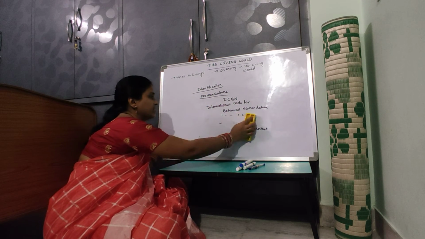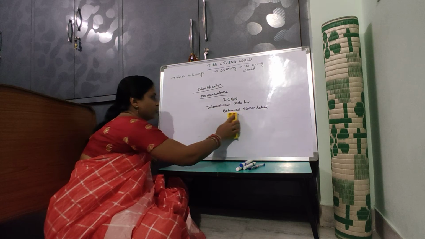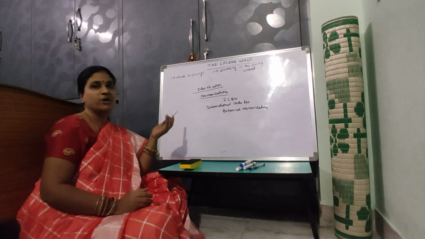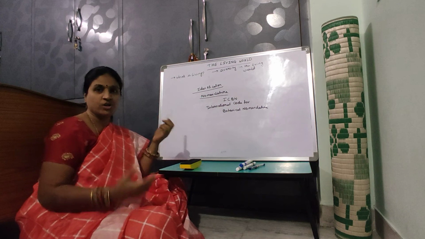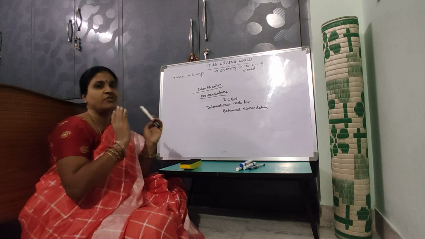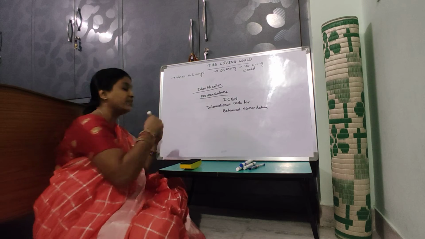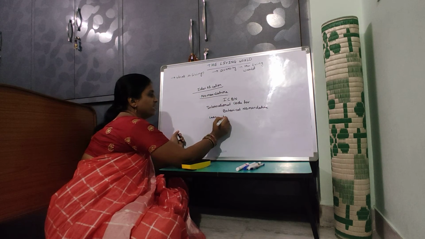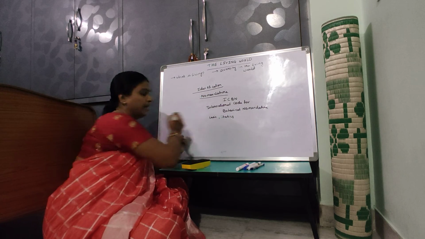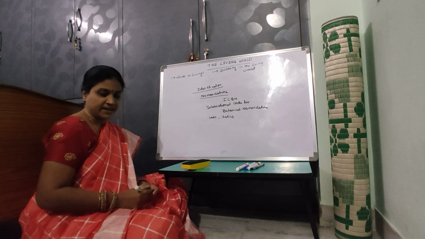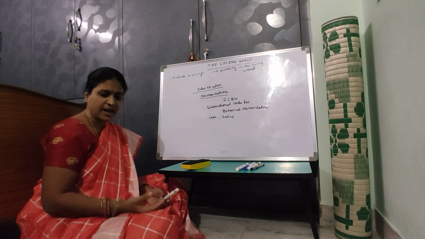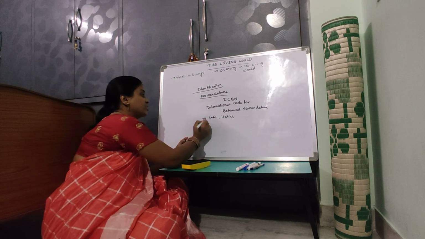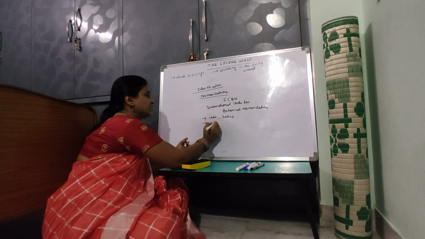ICBN has laid down a few rules or principles. Whatever scientific name, biological name or botanical name is given to an organism, it should be derived from the Latin language, irrespective of its origin, and it should be written in italics. Then that biological name should be of two words.